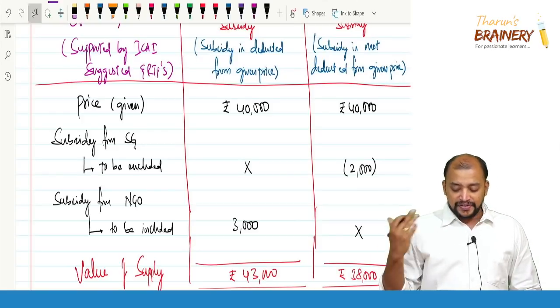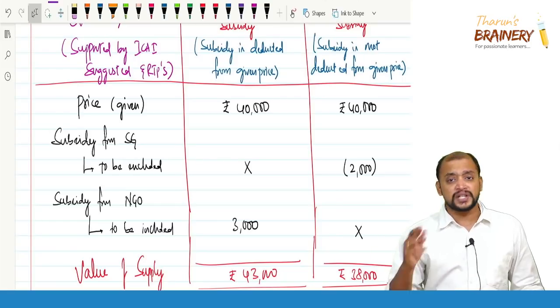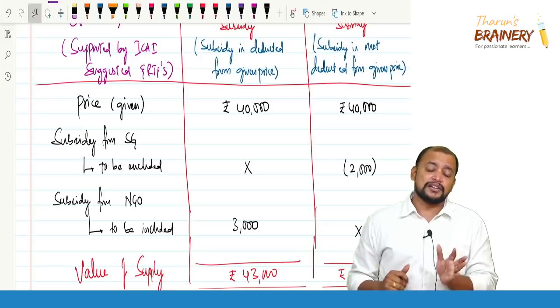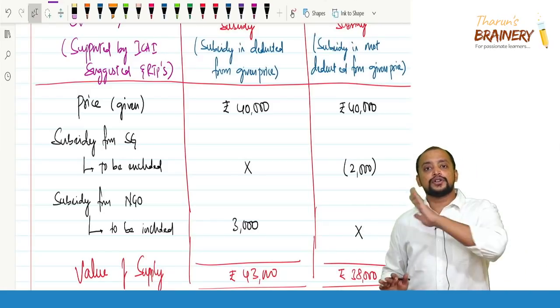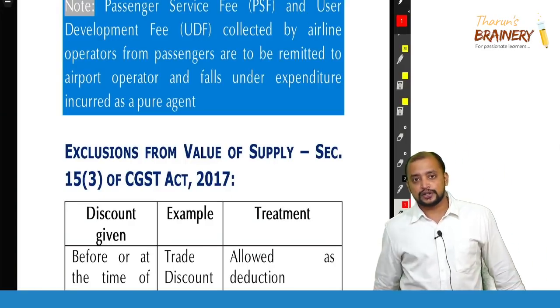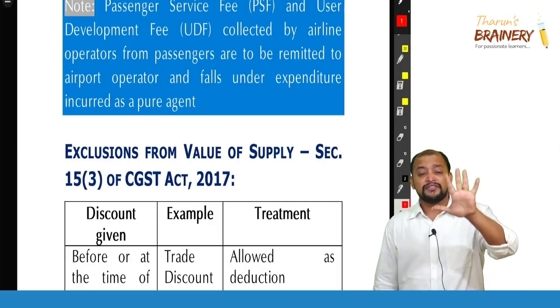Suppose if the question clearly says the price is without considering subsidy, then you take view 2. This is the only simple point where you generally get confused. So have clarity on this so that you will never get confused. So that is about the subsidy point. 15 subsection 1 we completed, 15 subsection 2 we completed, inclusions.